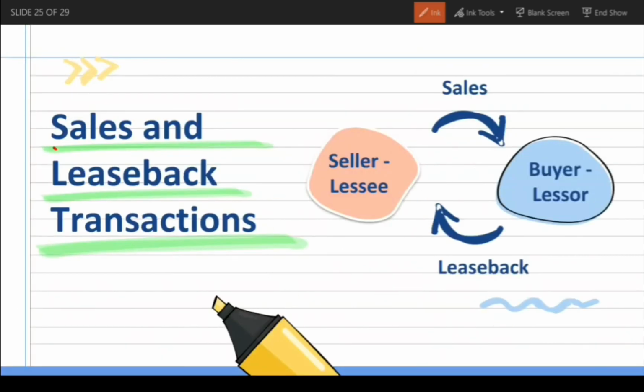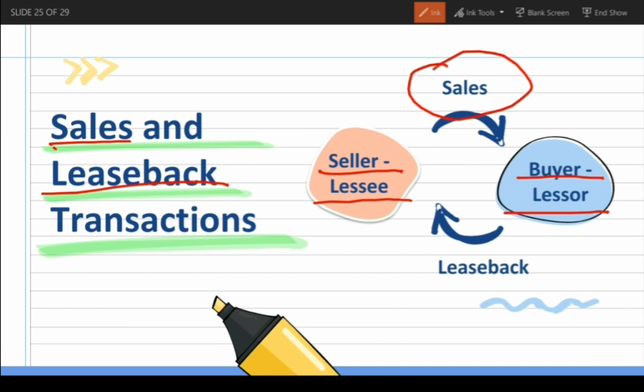Sales and leaseback transaction. One party sells an asset to another party and then immediately leases back from the new owner. So here, the seller-lessee sold the asset to the buyer-lessor. So there was a sales transaction and then the asset was immediately leased back. There was a leaseback transaction. So why does the seller-lessee do this? First is because he has a financial problem. He needs money, so he sold the asset, but he still wants to use the asset, so he leases it back.